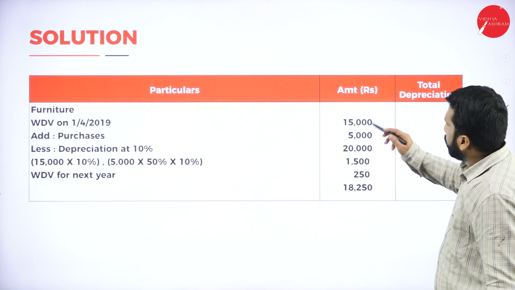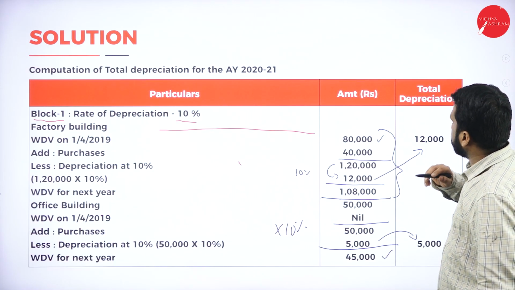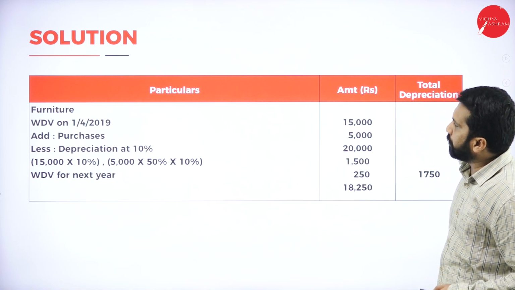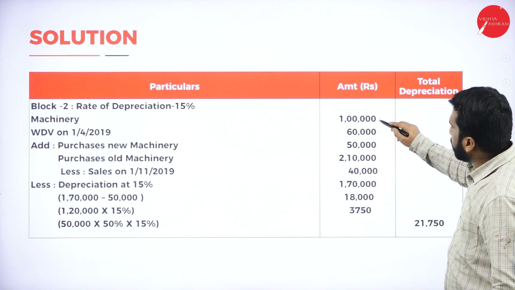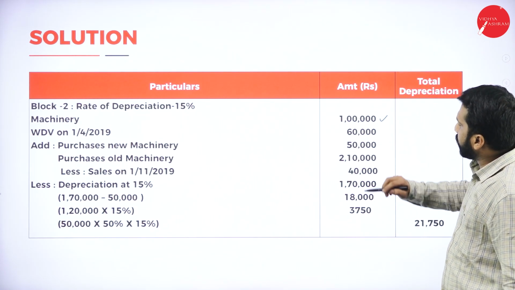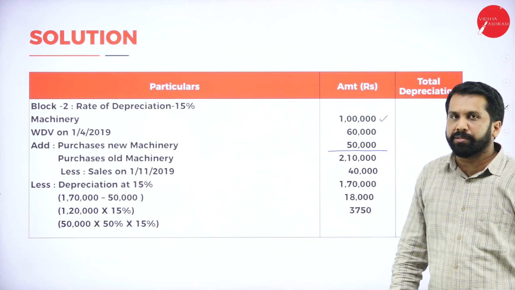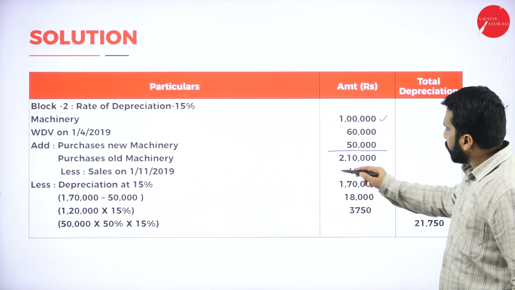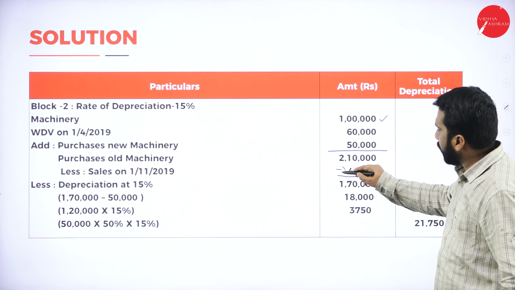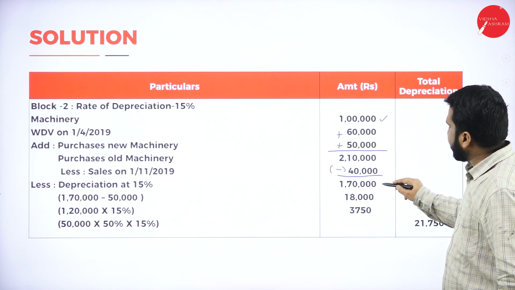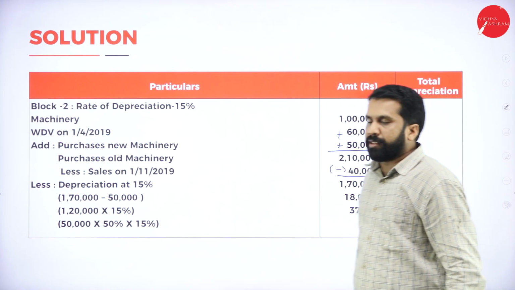So we'll go to opening furniture. This is furniture. We'll come back later. We will do machinery first. Opening is 1 lakh. Purchase 60,000. And one more purchase is 50,000. Total 2,10,000. What is the sale? 40,000. 2,10,000 minus 40,000. So it will be how much? 1,70,000. Now you calculate depreciation.